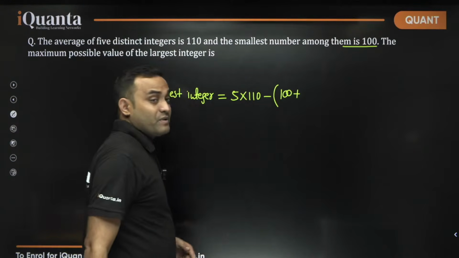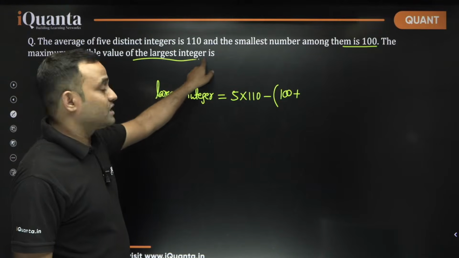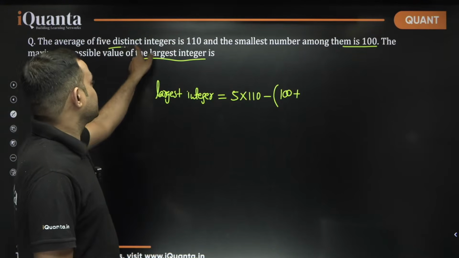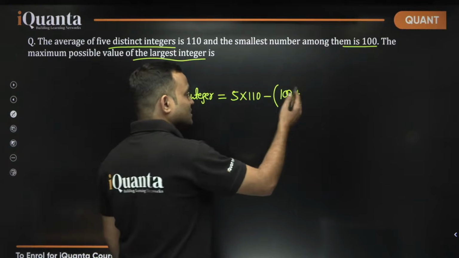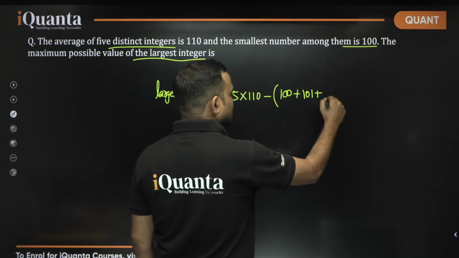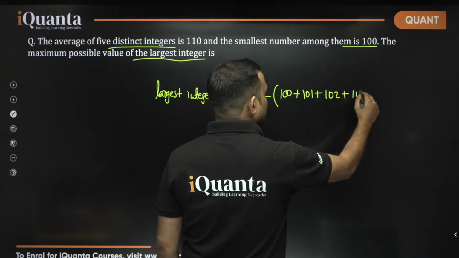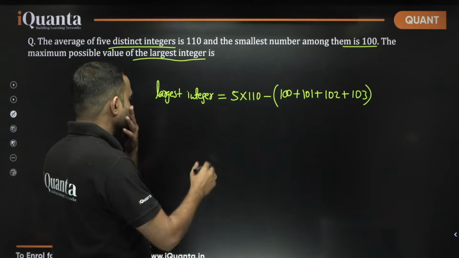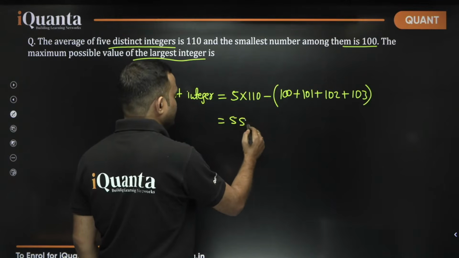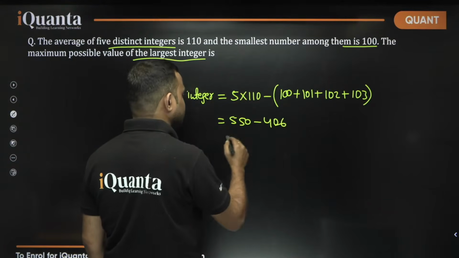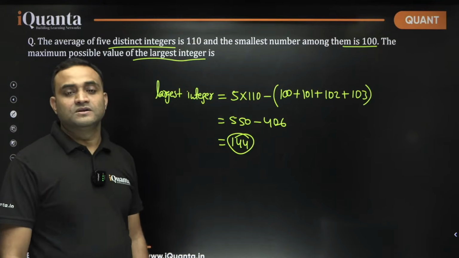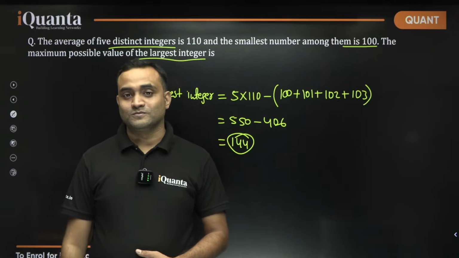As we want to maximize only one of the numbers, we will have to minimize the rest, and all the integers are distinct. So the next integer will be 101, then 102, and then 103. These are the 4 numbers. So 550 minus 406. So the largest possible integer will be 144.